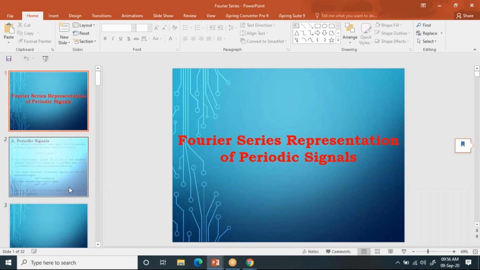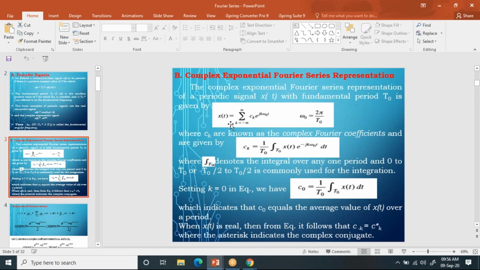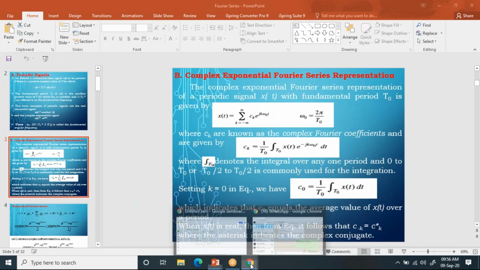Now observe here, you'll understand that. So here we represent x of t, which is given as x of t equal to sigma k equal to minus infinity to plus infinity ck e power j k omega naught t, and omega naught you can write as 2 pi by T naught, and ck you can write as 1 by T integral 0 to T, this one. Now I am using this formula to solve this problem. Now I use the same formula in this.